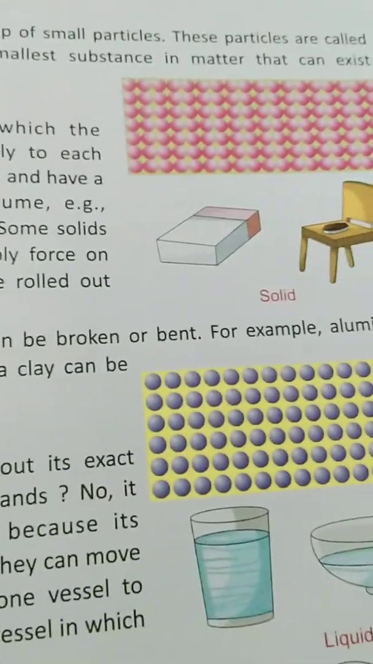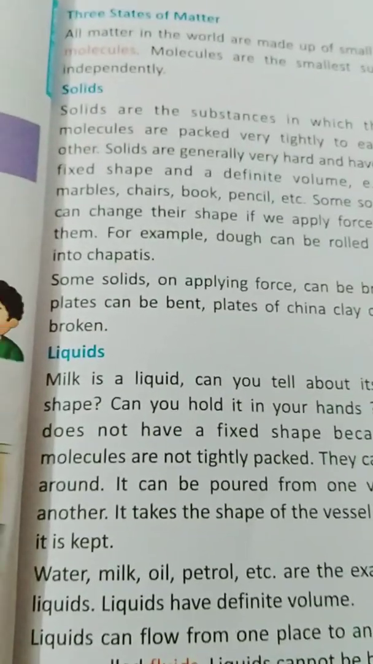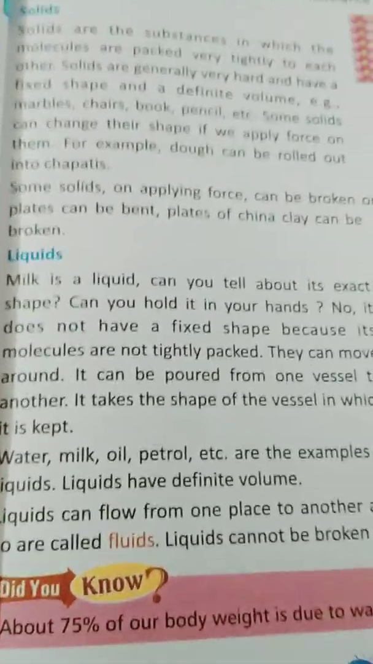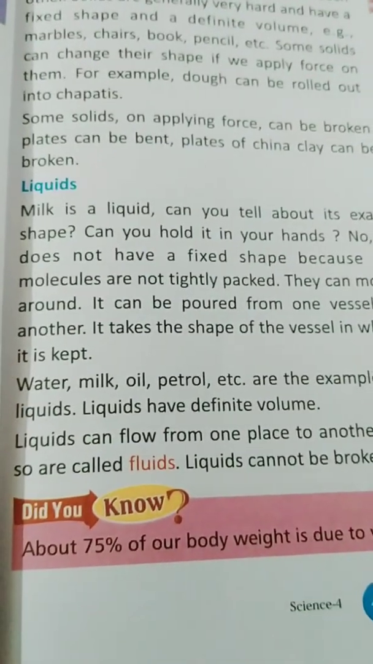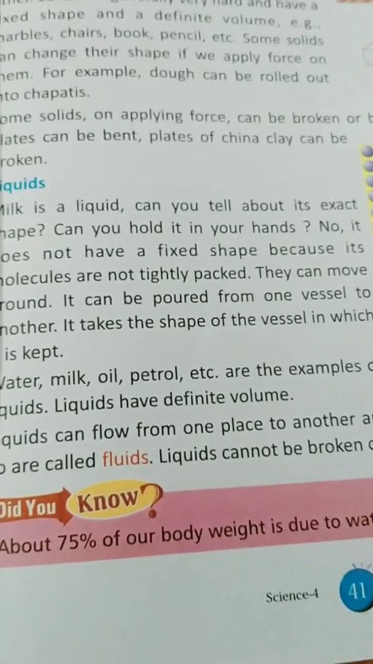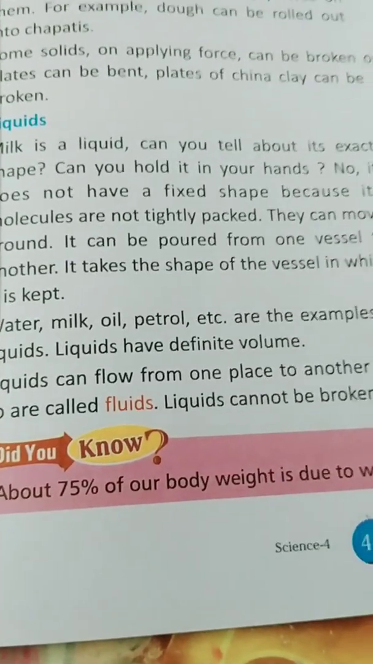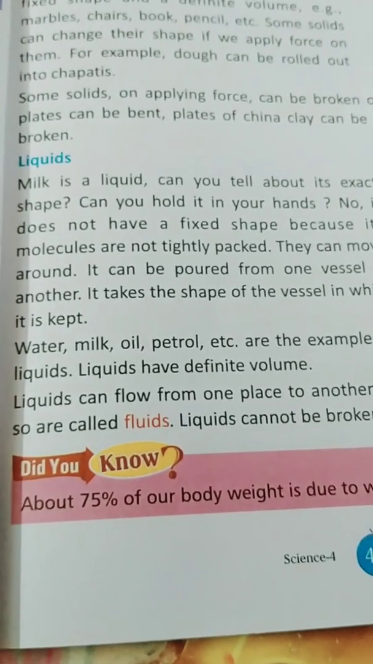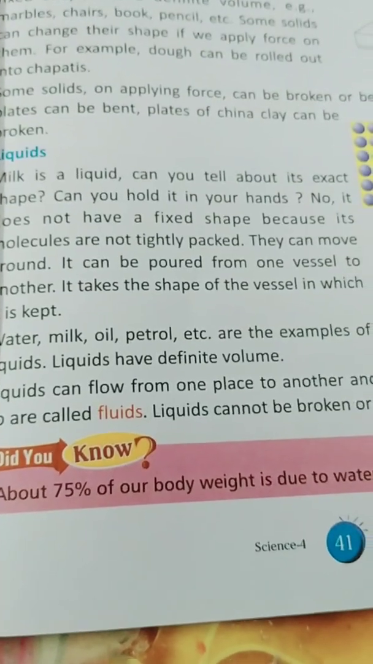See, the molecules of a solid are tightly packed. They are very close. They do not leave a single space between them. Now see the molecules of a liquid. Milk is a liquid. Can you tell its exact shape? No, because milk is in the form of liquid and whatever container you take, the liquid will take the shape of that only. Can you hold it in your hands? No, it does not have a fixed shape because its molecules are not tightly packed.